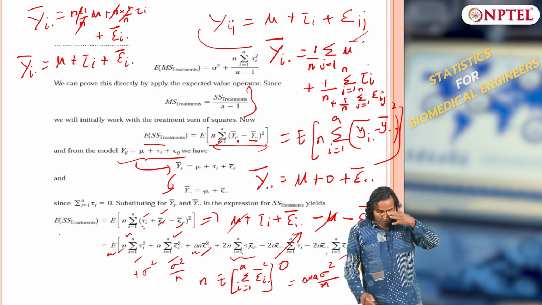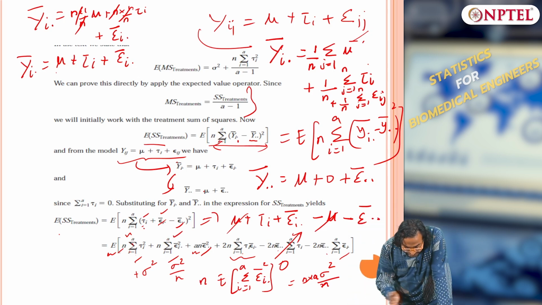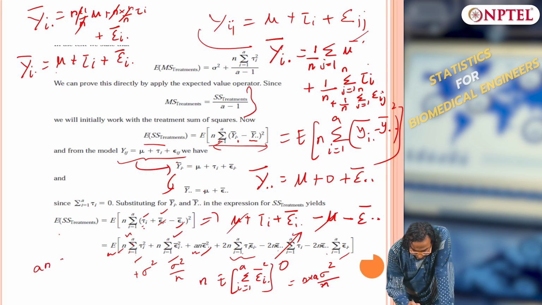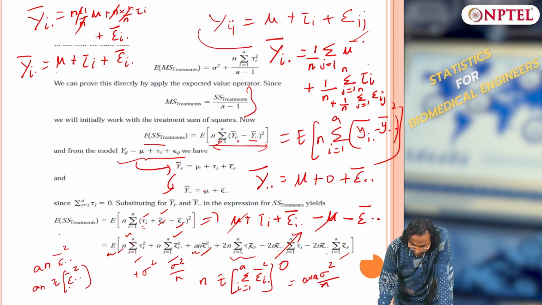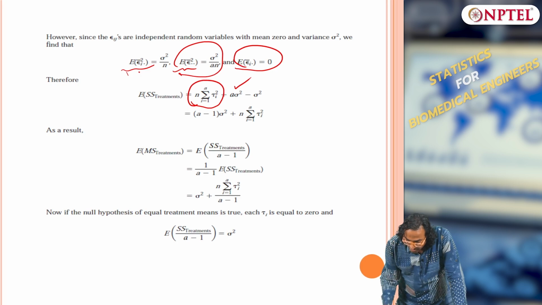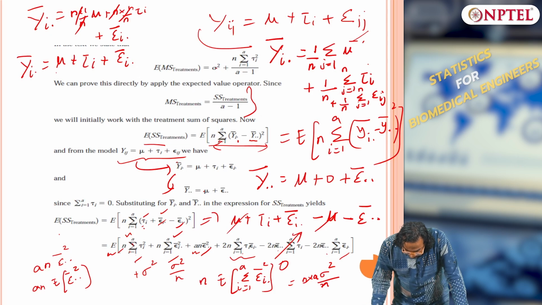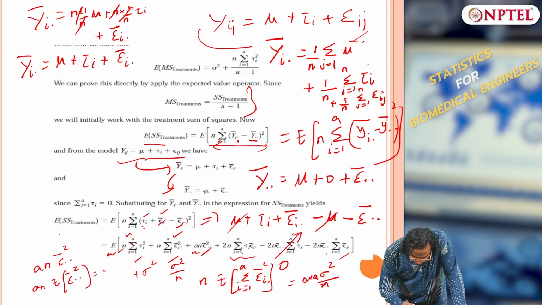Okay. What about the third term? An is kept outside, expectation of epsilon dot dot square, right. What is expectation of epsilon dot dot square? Is nothing but sigma squared by an, right. So, this is an into sigma squared by an, gets cancelled. So, the third term is sigma squared.